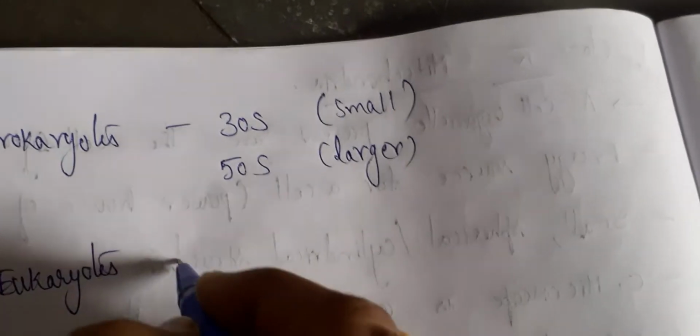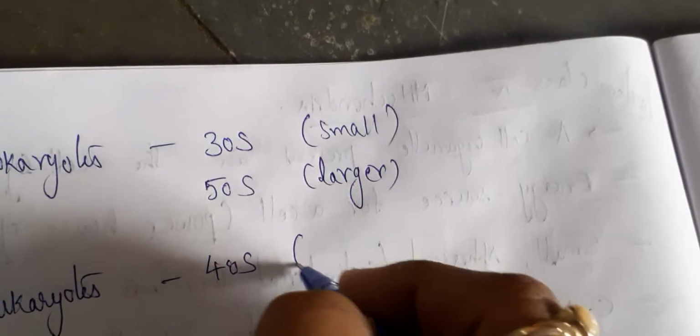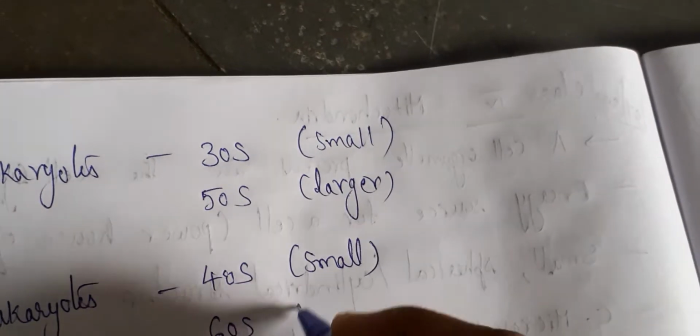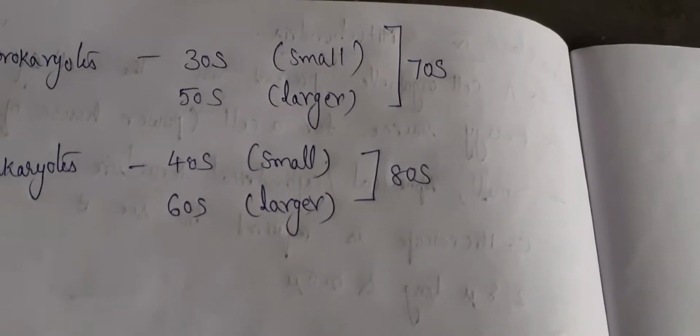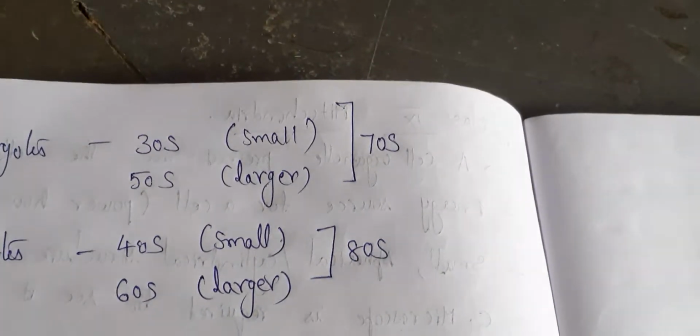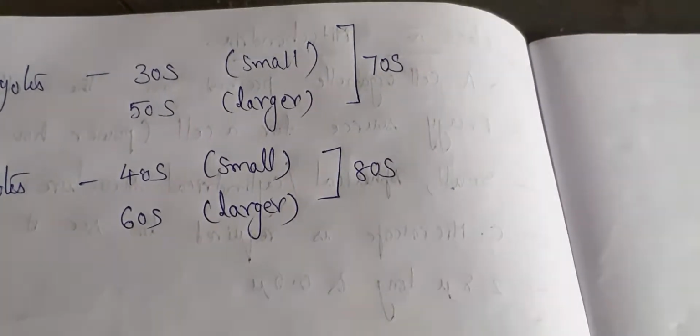Whereas in eukaryotes, they are made up of 40S smaller subunit and 60S larger subunit. So 30S and 50S are present in the prokaryotes. Such a ribosome you call 70S. When 40S and 60S are present, you call it 80S. So prokaryotes contain 70S type of ribosome, eukaryotes contain 80S type of ribosome.